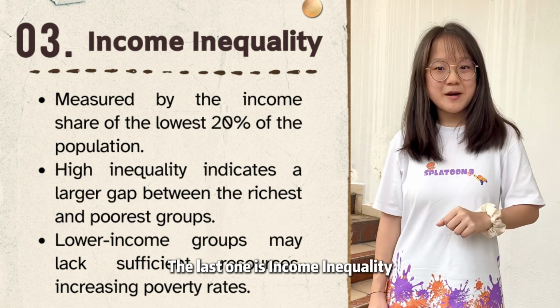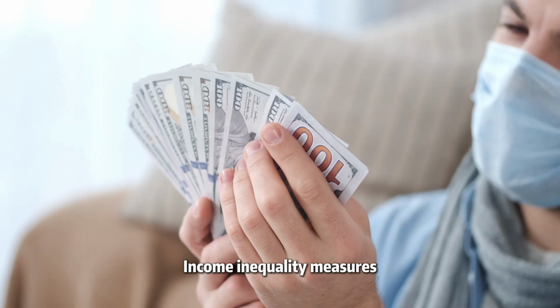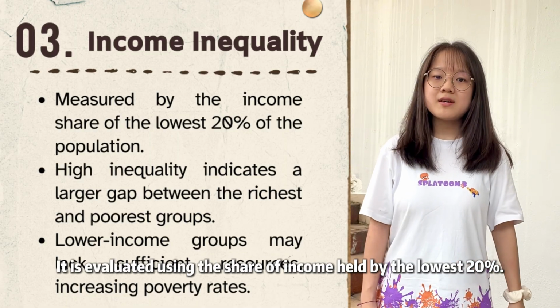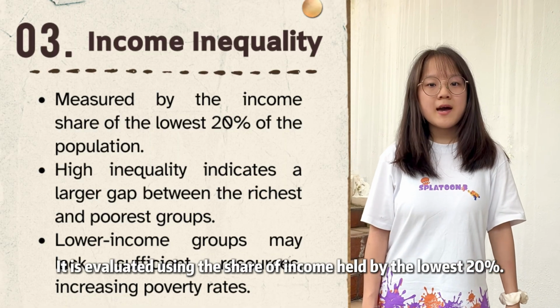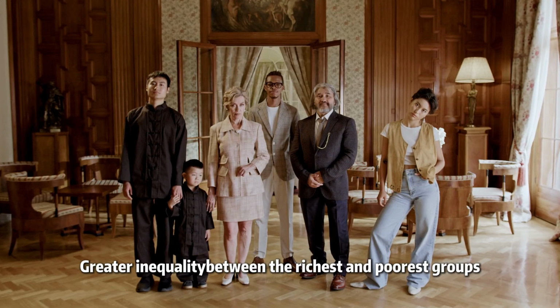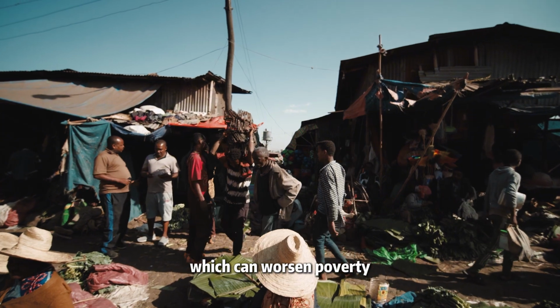The last one is income inequality. Income inequality measures how income is distributed within a population. It is evaluated using the share of income held by the lowest 20%. Greater inequality between the richest and the poorest group is the worrisome cause of poverty.